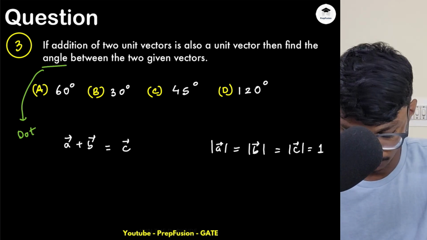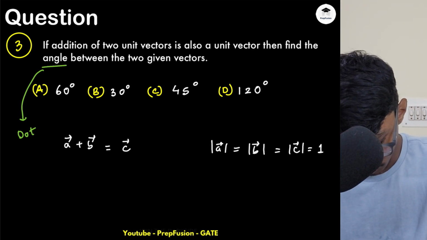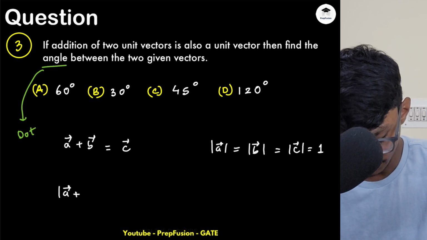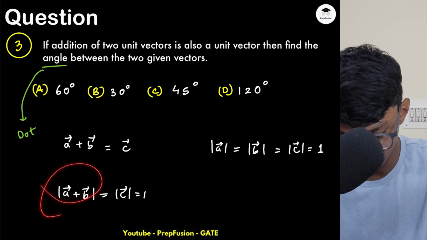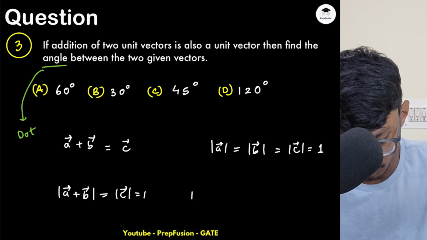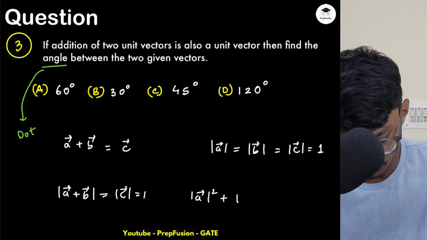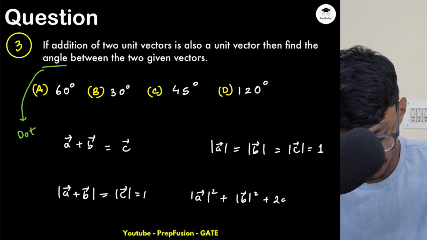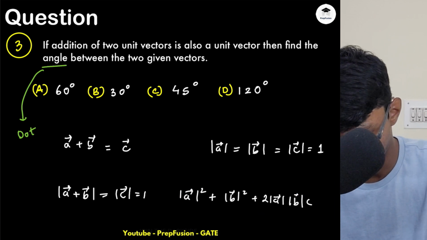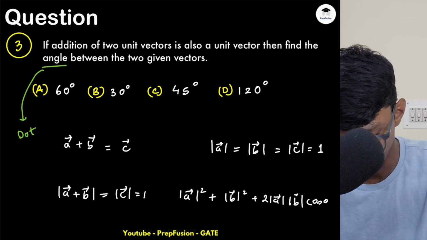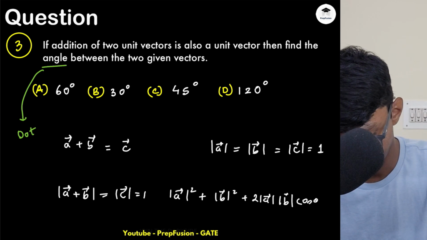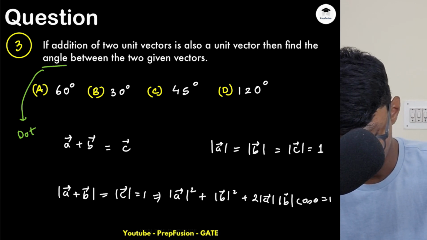So basically what you can do, you can take the magnitude on both sides. If you take the magnitude on both sides, you know that this will be equal to 1. Now we can use the resultant formula that we learned, or you can derive it also. So it will be mod of a square plus mod of b square plus 2 mod of a, this is 1 only, mod of b into cos theta, because they have mentioned the angle itself, right? Cos theta, and this is simply equal to 1, so I can take the whole square, which is 1 also.